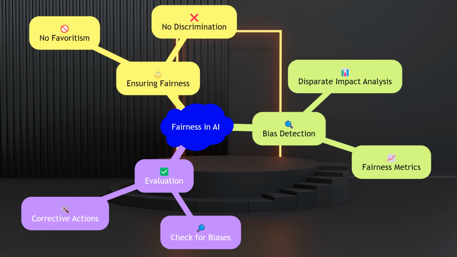Fairness in AI involves ensuring that the model's predictions do not favor or discriminate against any group. Bias detection techniques such as disparate impact analysis and fairness metrics are used to identify and mitigate biases. Evaluating this step involves checking for any biases in the model's predictions and taking corrective actions to ensure fairness.